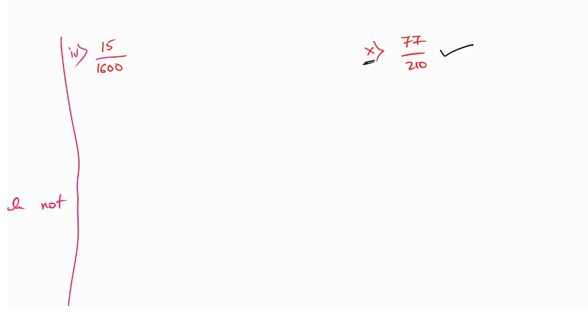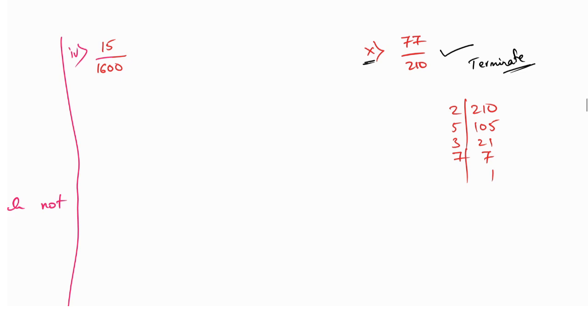But this will terminate. The 10th one is terminating. The 10th one answer is terminate. So you may ask, how sir? Because we have here 210. If we do the factorization of 210, 2 1s are, 0s are, 5s are. Yes, because 1 can't be divided. So next one 5 2s are, 5 1s are. 3 7s are and 7 1s are. You may say like this way. But I will say that, sorry, it is the 10th one, yes? Sorry, not the 10th one. So this is non-terminate, sorry, not the 10th one.